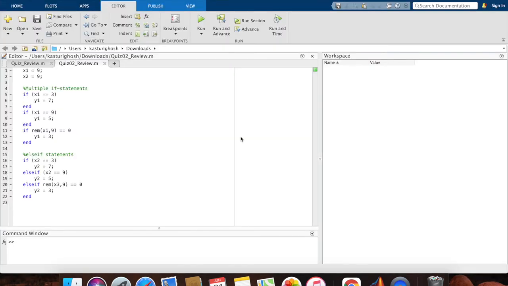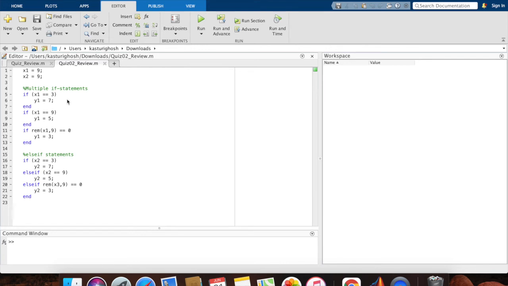An often confused concept is the difference between if statements and else if statements. If you look at this example, I have my x1 which is equal to 9 and I have my x2 which is also equal to 9. I have written really similar statements in two different loops. The first one is a multiple if statement and the second one is an if else statement. Let's see how the output changes according to how I write my code.